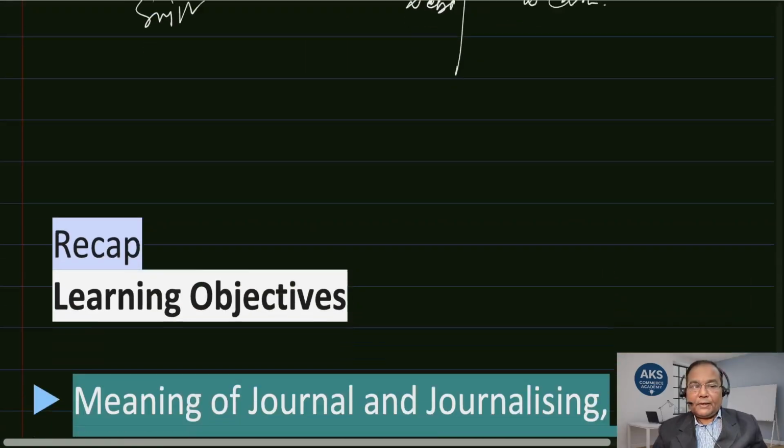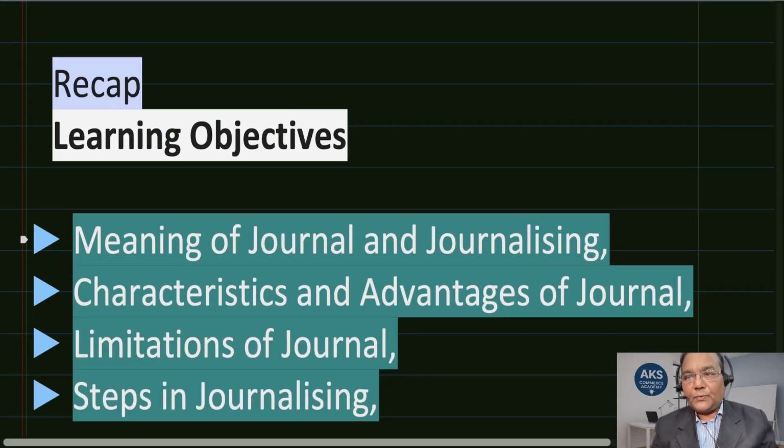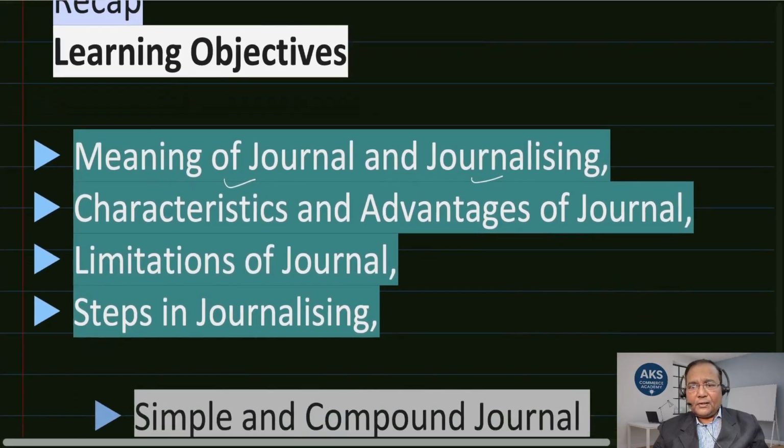All right. Then we will take up a recap of what we discussed today. By now, I hope you have understood some preliminary level of understanding with regard to journal. The learning objective which we started with: meaning of journal, journalizing, the process of doing journal is journalizing, the characteristics and advantages of journal. So what are the features that we have seen, the advantages, the benefits, what it provides.